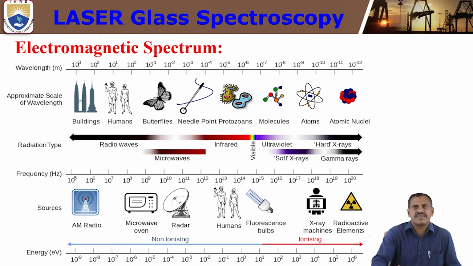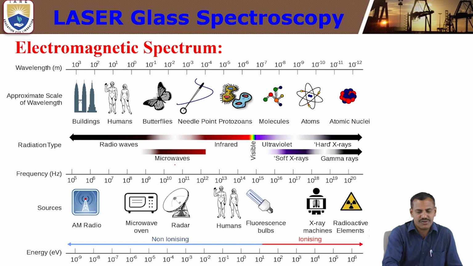In the electromagnetic spectrum there are different wavelength ranges and different types of energies. The radiation types start from radio waves, microwaves, infrared, visible, ultraviolet, X-rays, and then gamma rays. Starting from the radio waves, energy will be low, and toward gamma rays energy is very high. Wavelength will be more, meaning energy will be less. This is the main concept here.